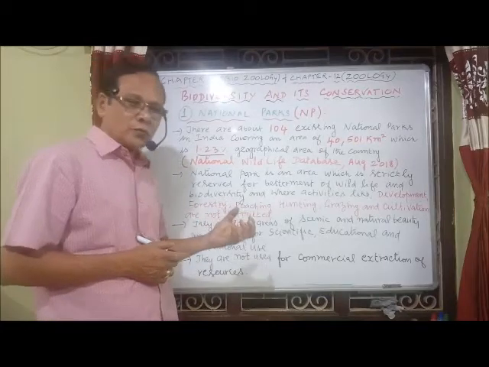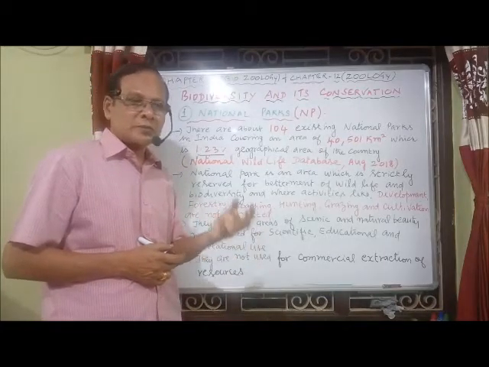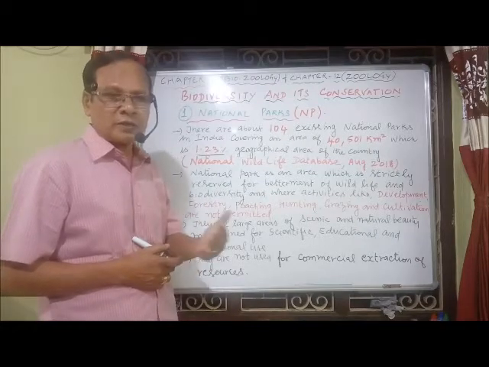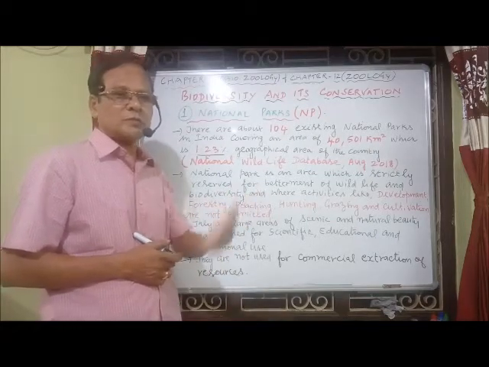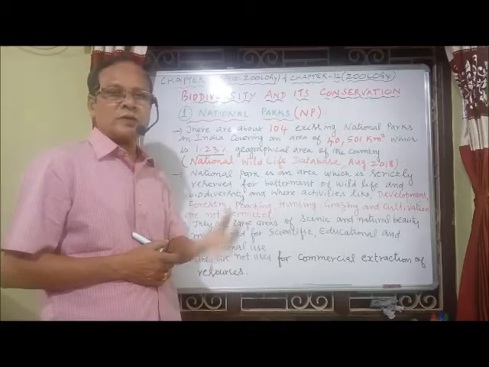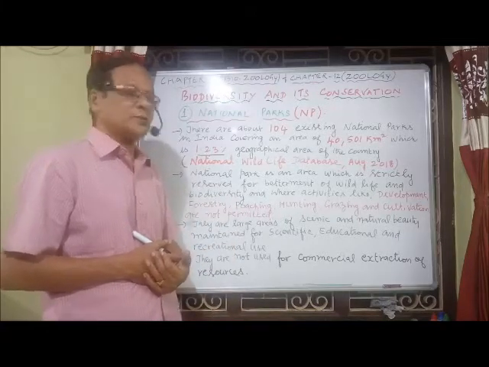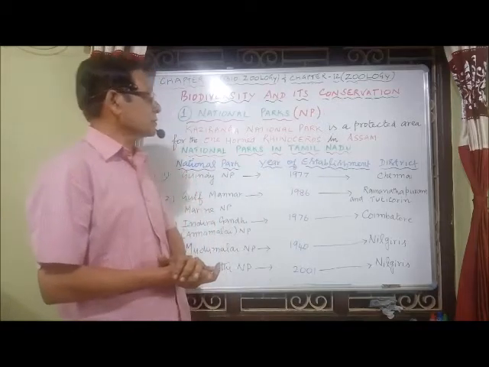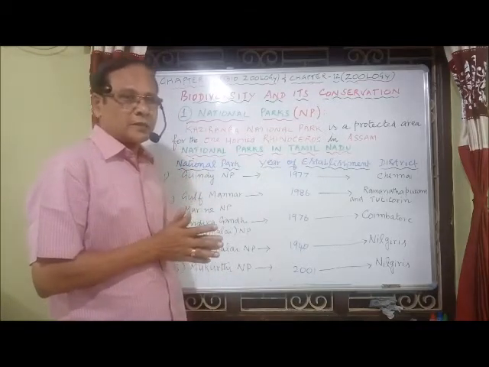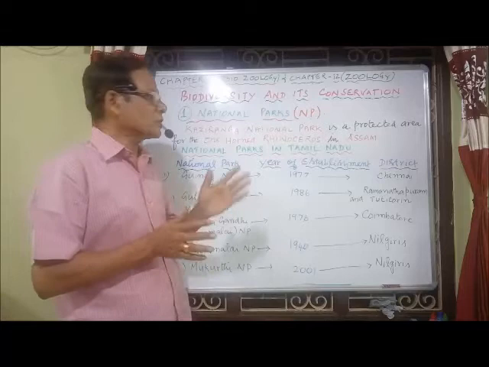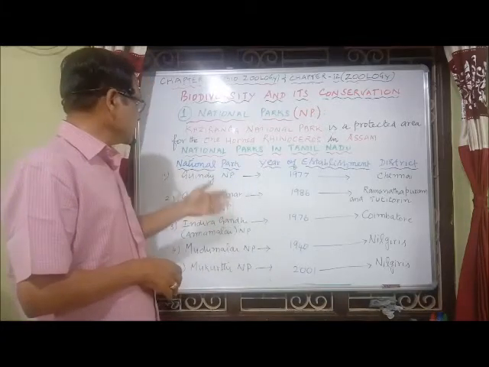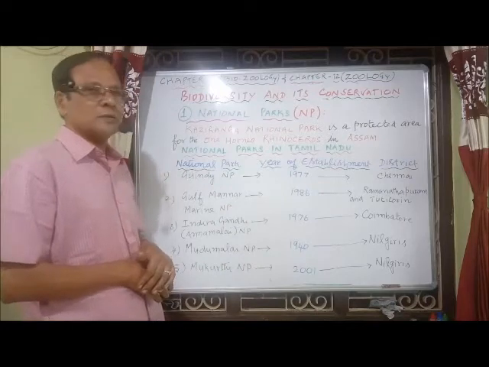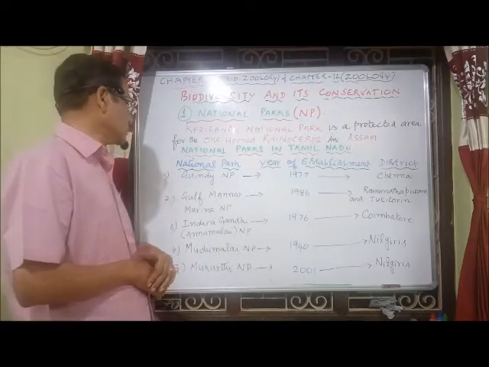Now we have a few national parks in Tamil Nadu: when they were established, where they are present, and the names of the national parks. Just about 5 examples. Kaziranga National Park is a protected area for the one-horned rhinoceros found in Assam. Here are some examples of national parks found in Tamil Nadu and when they were established.